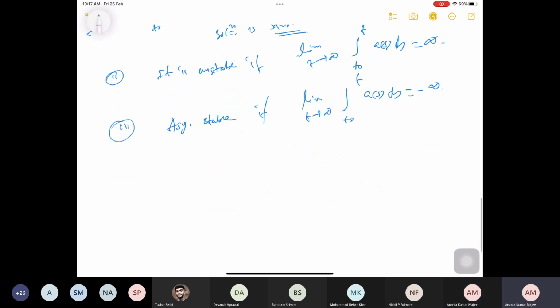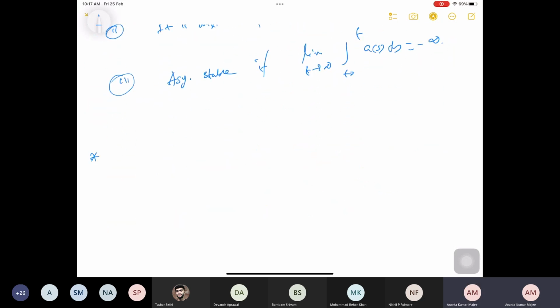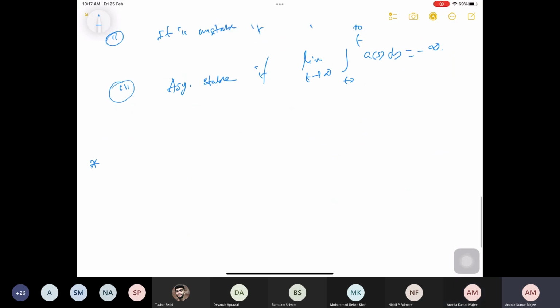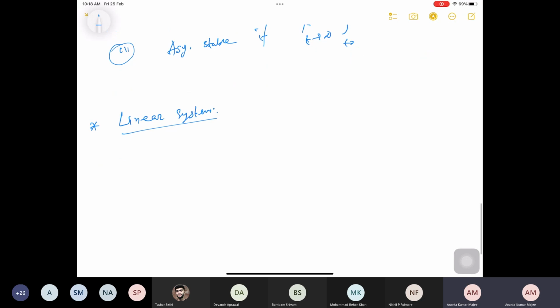Okay. So let us talk about the system of linear equations, the linear system. Already you have seen it. I think Professor already has shown how the solution looks like. So here we are not going to find the solutions, but we still want to know whether the solution is stable or unstable.